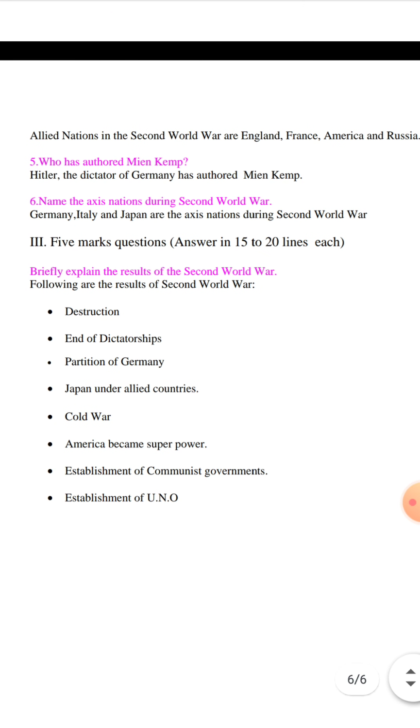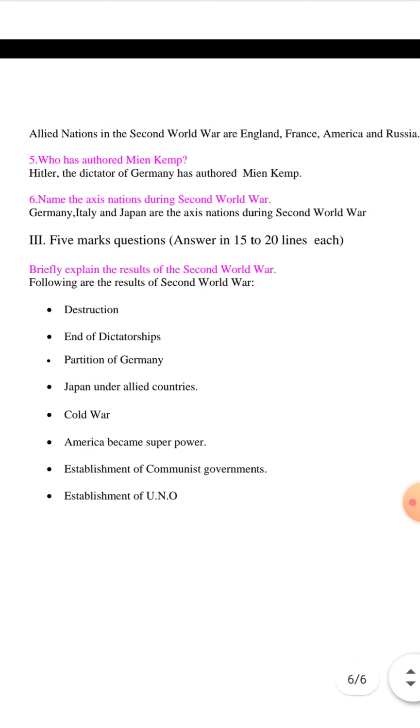Who has authored Mein Kampf? Hitler, the dictator of Germany, has authored Mein Kampf. Name the Axis nations during Second World War. Germany, Italy and Japan are the Axis nations during Second World War.